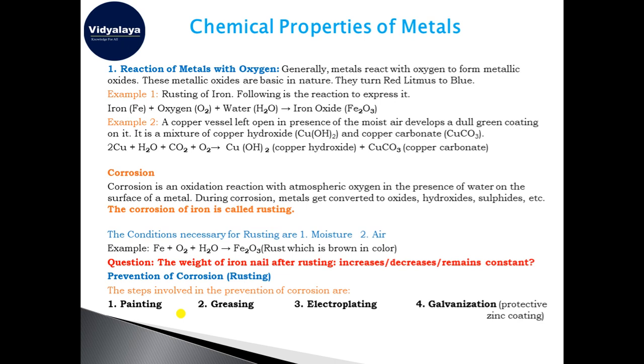Zinc oxide is impermeable. When zinc comes in contact with air and moisture, it forms a coating of zinc oxide. When zinc oxide is formed, there is no further corrosion of zinc, and the layer of zinc below the surface of that coat remains protected. The layer of the metal we wanted to save under that coating of zinc also remains protected from getting corroded. In this way we can save the metal from corrosion and rusting.